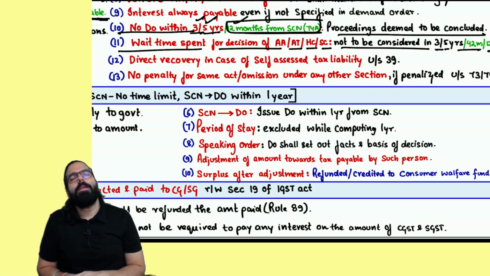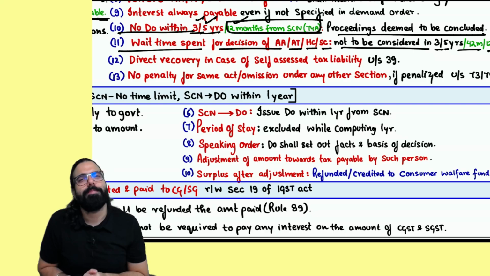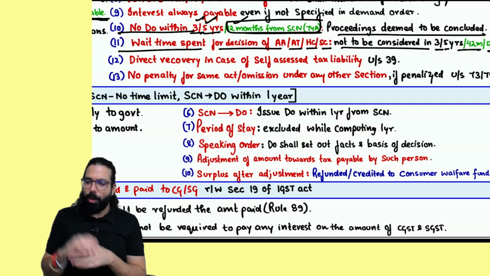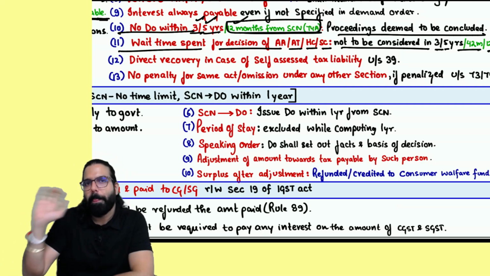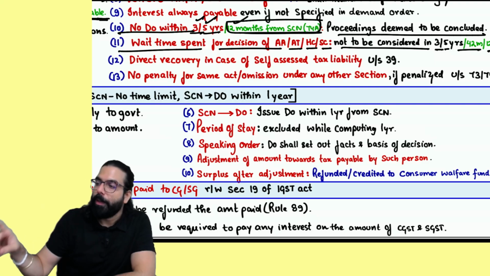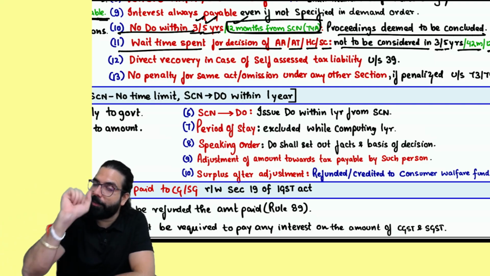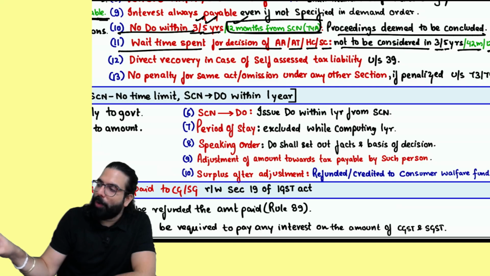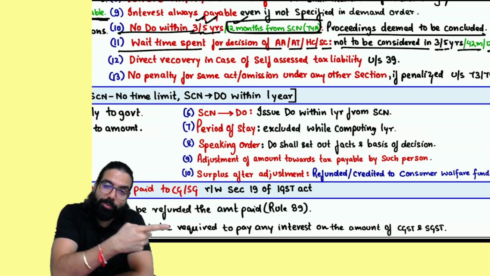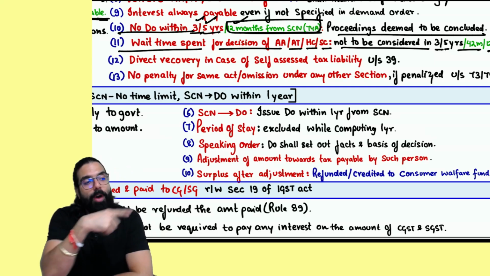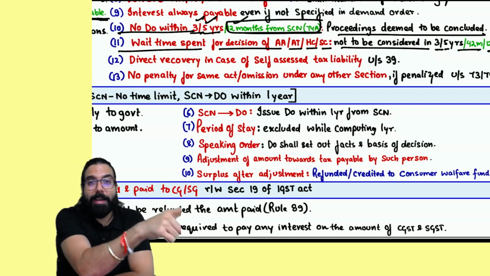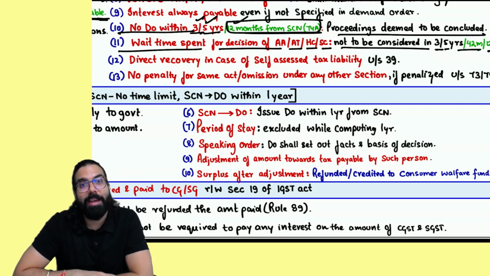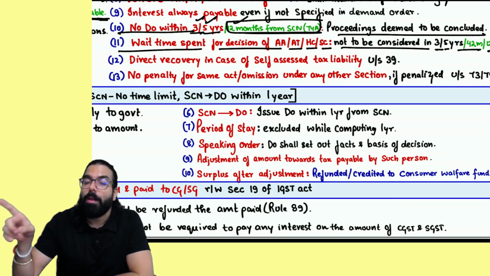Sir, if any wait period is there, for example, the officer has already gone ahead and given a show cause notice in one case, and the demand order is also given. This party has gone to the court. Everyone listen. In Ram's case, the officer has given a demand order and Ram has gone to the court. Now the officer knows Shyam has also done the same thing. The officer went ahead and gave a show cause notice in case of Shyam, but the officer is not passing a demand order in case of Shyam. The officer is telling, I am waiting for Ram's